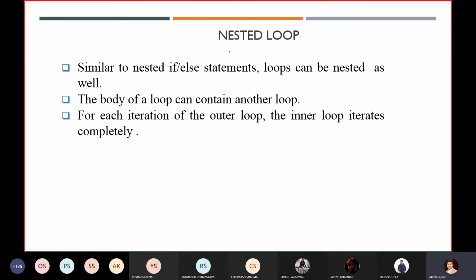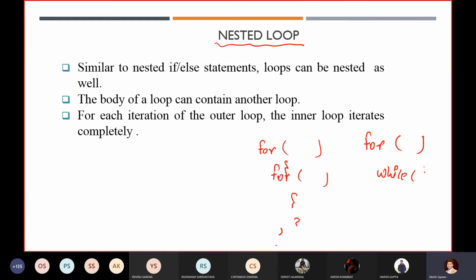Similar to all these loops, we can go for nested loops too. Inside a for loop or inside a while loop, you can write for loops too. These are your nested for loops. Even inside a for loop, you can use a while loop too. Always remember, sometimes a student will think we cannot use a while loop inside a for loop. No, you can use it. Inside a for loop, you can also use a while loop.